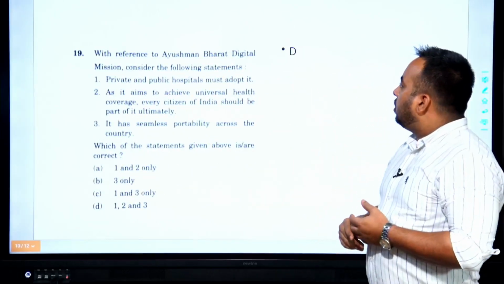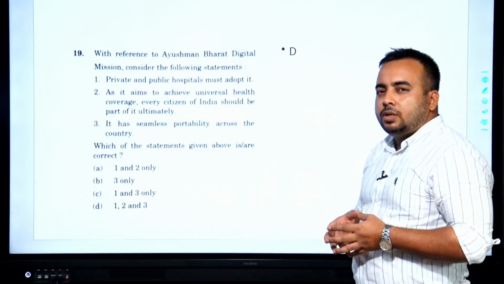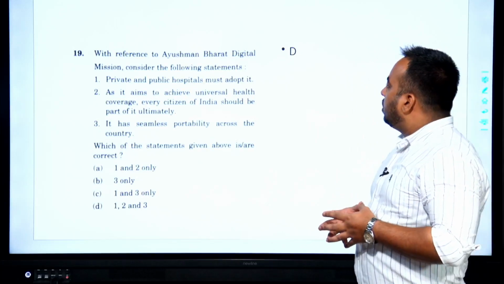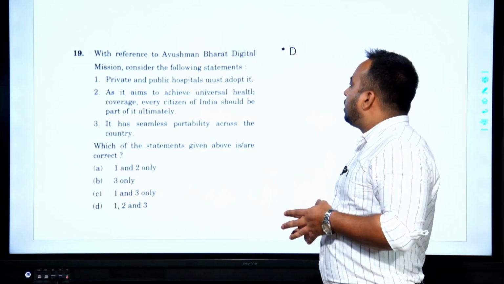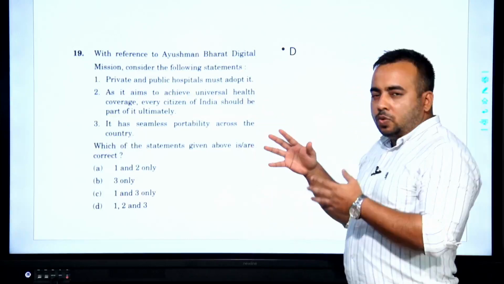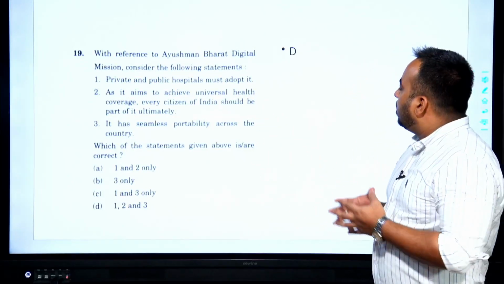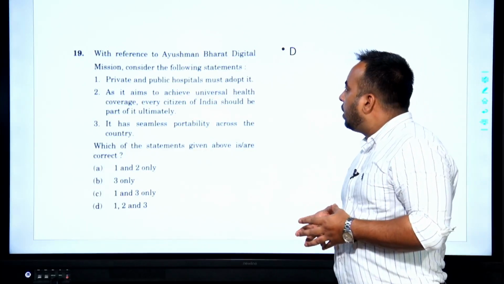Let's look at this question. With reference to Ayushman Bharat digital mission, consider the following statements. This is not a core polity question. This is a governance question. This is health governance and e-governance.